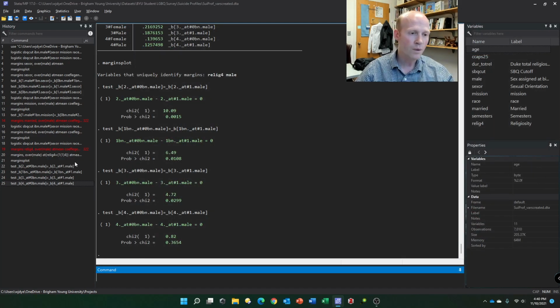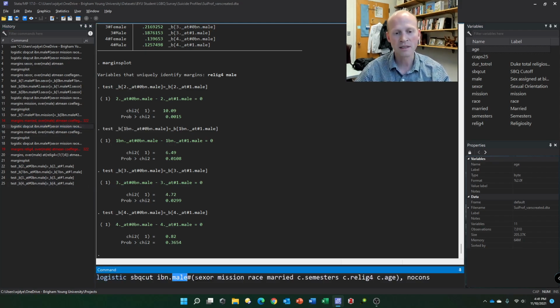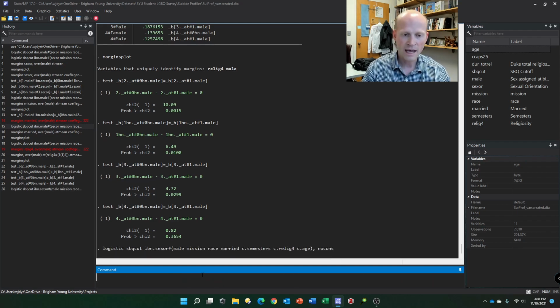We can rearrange this such that it's all by sexual orientation. Maybe all these things really matter. It's not by gender. Maybe we want to look at it by sexual orientation. So I'm going to put this in here and sexor here. So now we look at that.